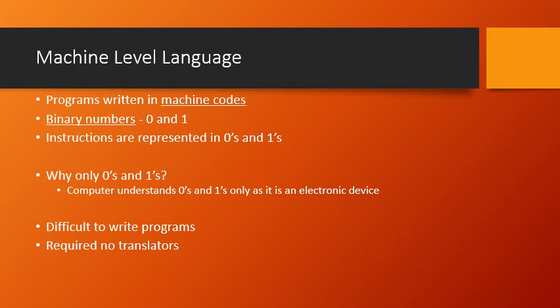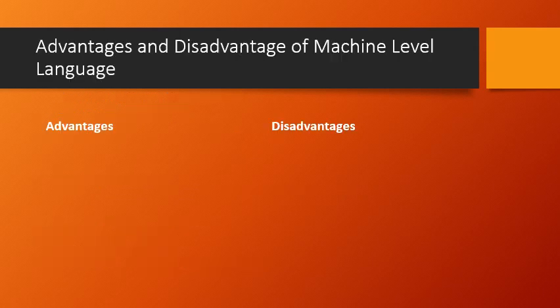Why did I explain this particular concept of translator? Because we are going to study it in the second type of language and the third type of language. Basically, we call this machine level language the first generation of programming language. First generation, because when programmers started writing programs to be processed by the computer, this was the first type of program that a computer can understand. So we call it the first generation programming language.